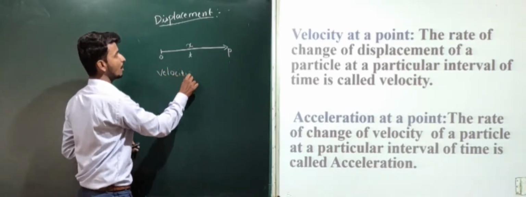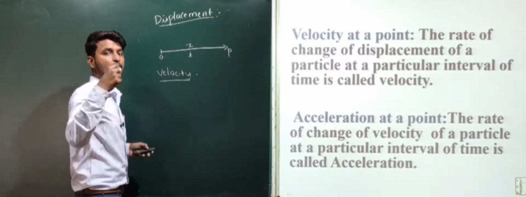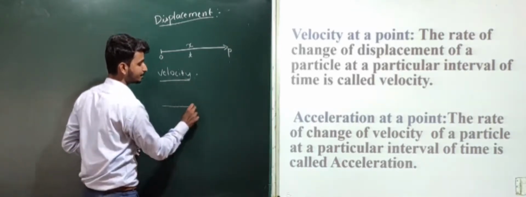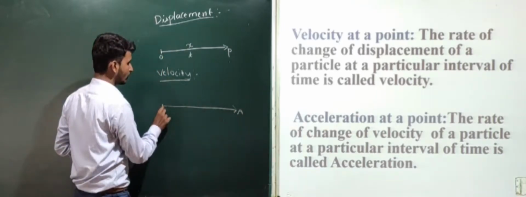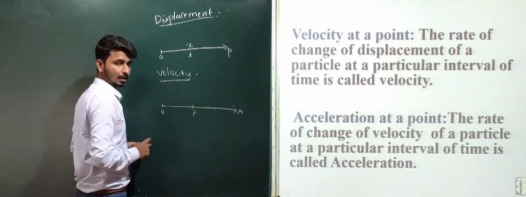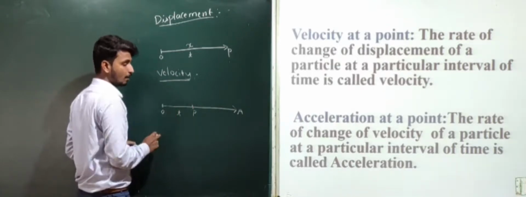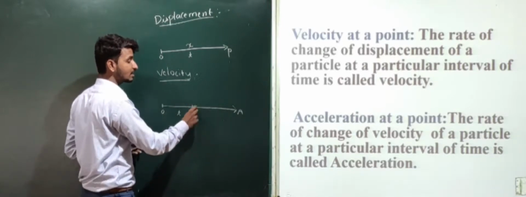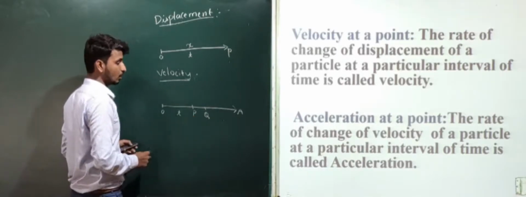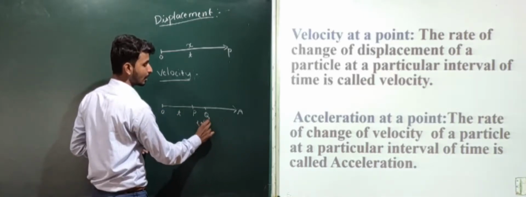Suppose a particle is moving in a straight line, which we denote as OA. After some time t, the particle reaches a point P, and after some small change in time, it reaches the neighboring point Q. Here, the time taken by the particle to reach from O to Q will be t plus delta t.